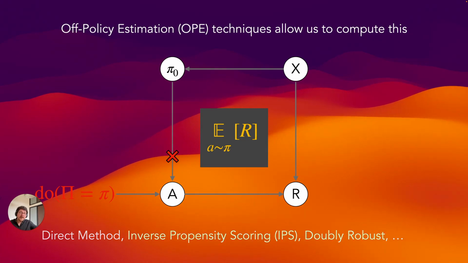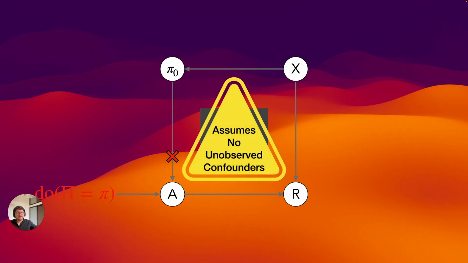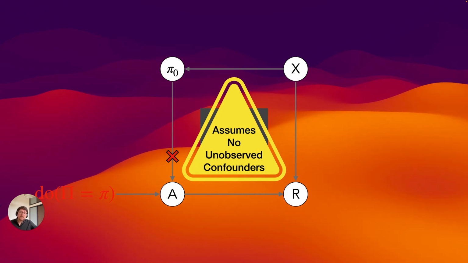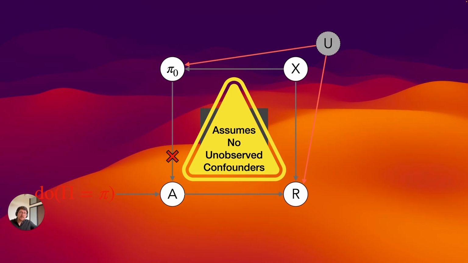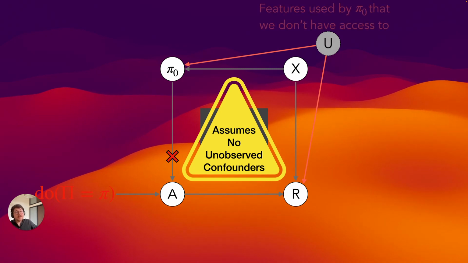Now, a big assumption that is often swept under the rug in these works is that we have no unobserved confounders. That is, there are no unknown variables that influence both the production policy as well as the reward. You might think of these as features that were used by π_0 that we don't know about.